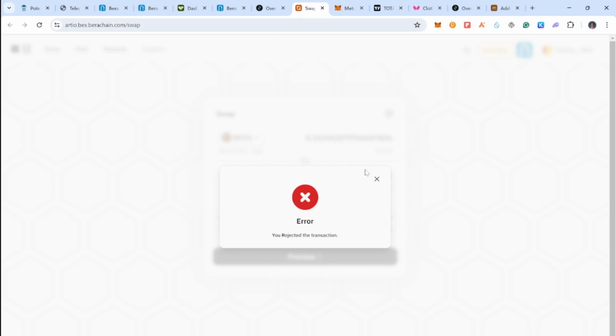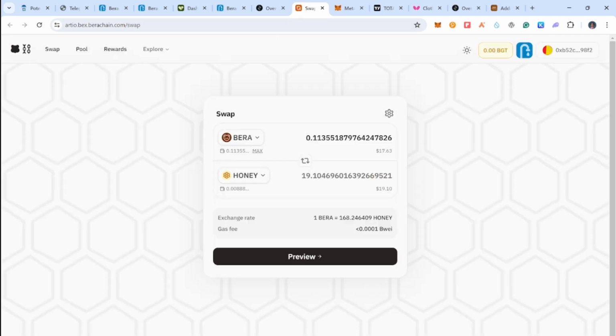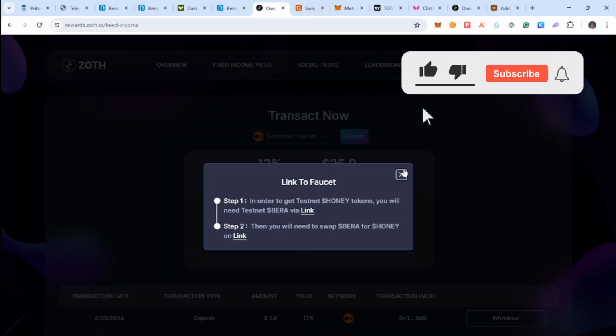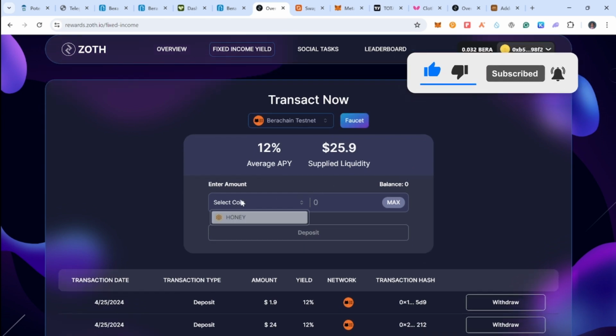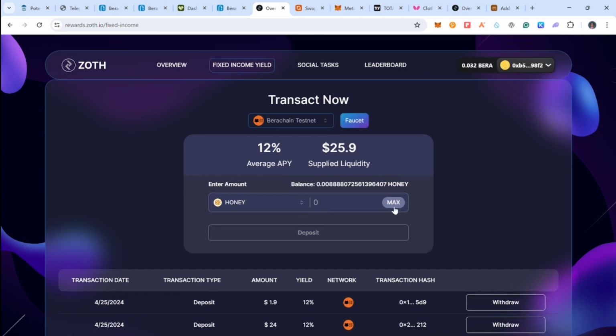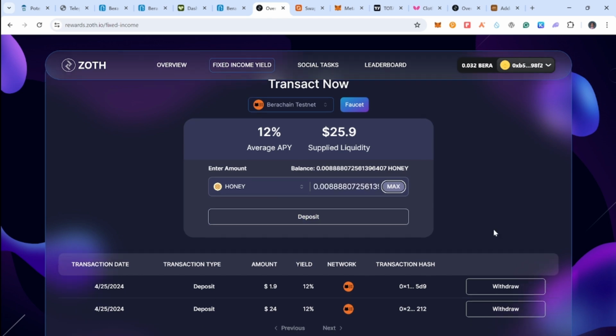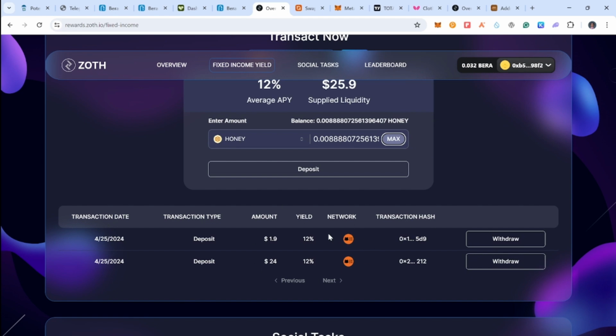Come over, it's going to lead you to this page right here to swap your token, and this is going to take a little time. Once you swap this token to earning, you need to come over here again to cancel this. Now you have this earning token to stake. You can press max and press deposit. Once you deposit, you'll be able to find your transaction over here.